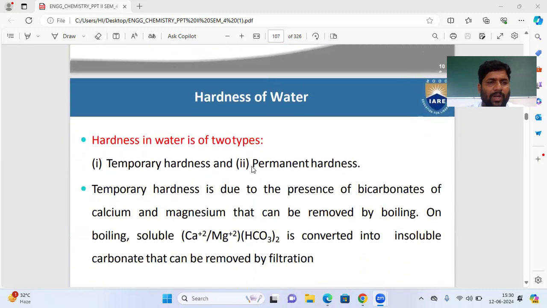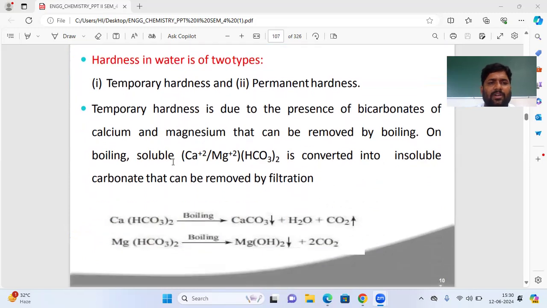Now, hardness in water is of two types. Hard water is classified into temporary hard water and permanent hard water. Temporary hard water is not permanent; I can easily remove it by boiling.